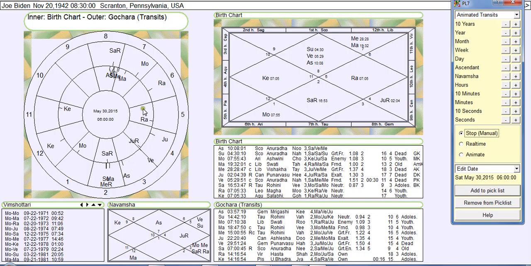Okay, so look at this transit Saturn here. Transit Saturn retrograde at 7 degrees. Why is that a problem? Take this Saturn, put him over here at 7 degrees. He's on top of Venus. Saturn rules the 4th house, happiness at home. Venus rules loss of happiness at home, loss of sun. This is transit Saturn being afflicted by natal Venus. This is transit Mars afflicting natal Saturn, and this is transit Mars afflicting transit Sun and transit Mercury.